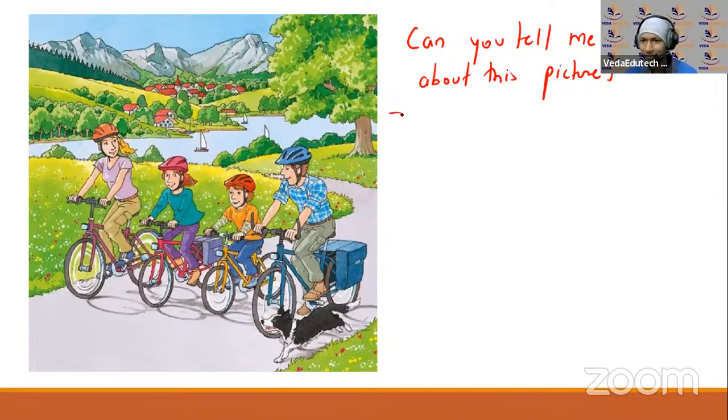ठीक है, there is a family riding bikes. ठीक है, बाइक्स चला रहे हैं. There is a river flowing beside them. Right, there are many houses at the back. Right, and there are many mountains behind. Right, okay, now